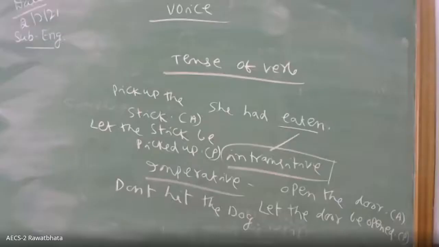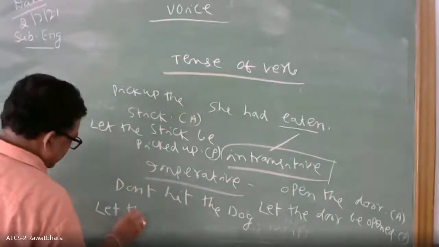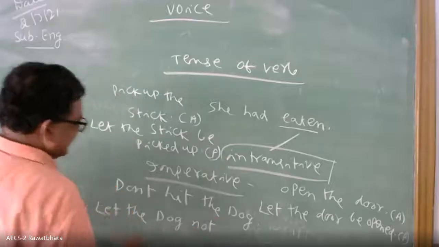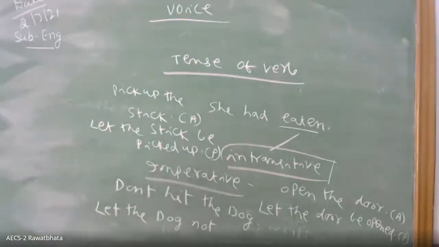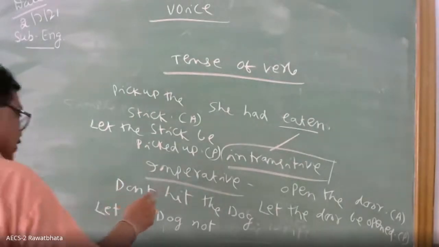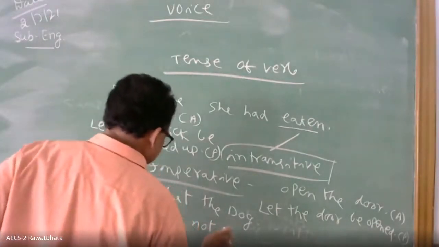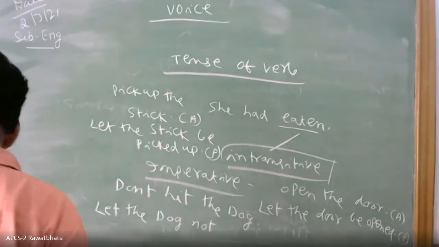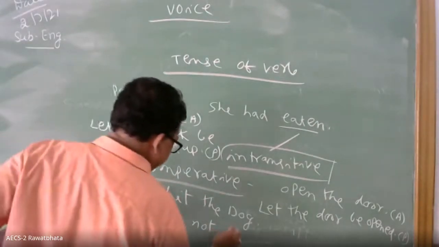In an imperative sentence, the sentence starts with let. Otherwise it becomes odd. Not let the dog do not hit. What is it? Let the dog not be hit.